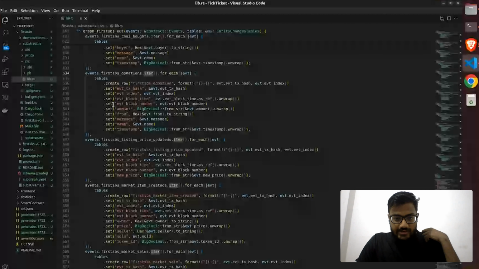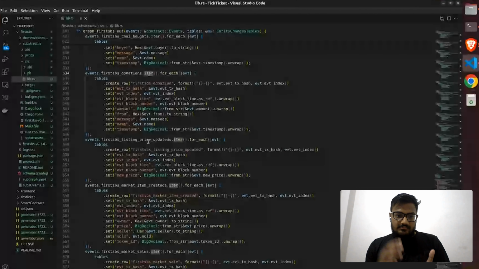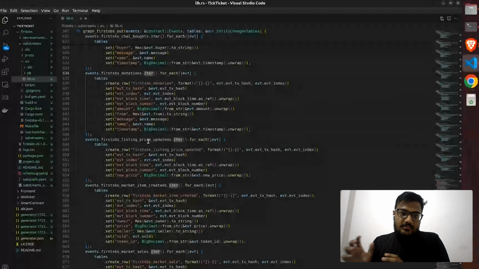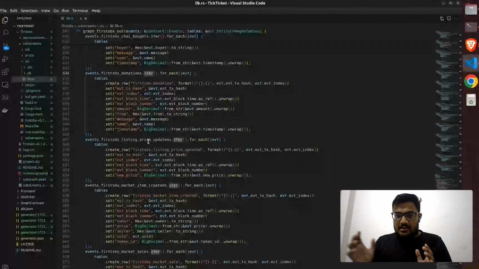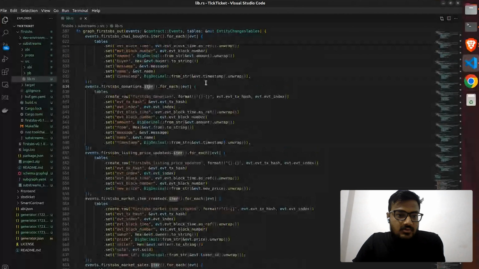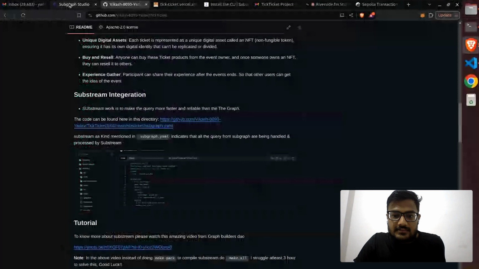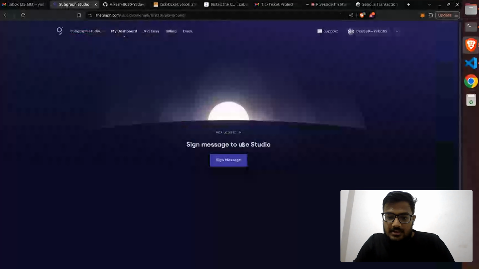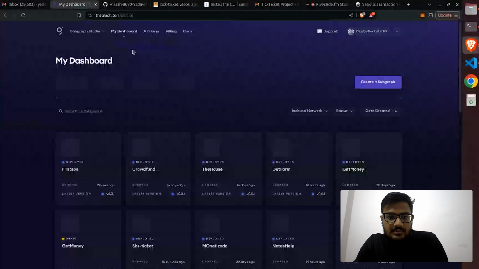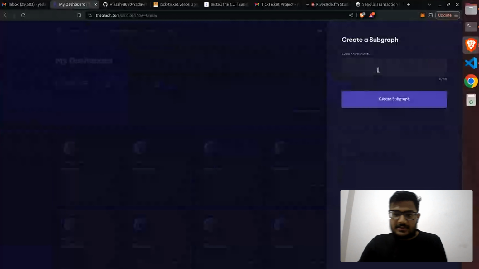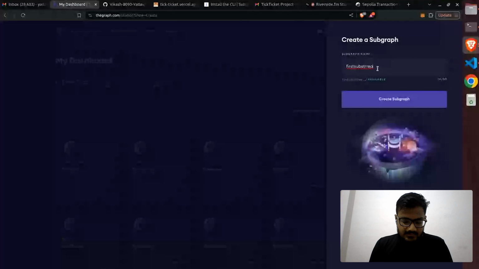So let's see how we can deploy our whole graph, which is present locally, on the Graph platform, so that we will get one unique URL, and by using that URL we can save all the data. So let's do it. For doing this, we have to create one subgraph, so let me create one subgraph named Substream.